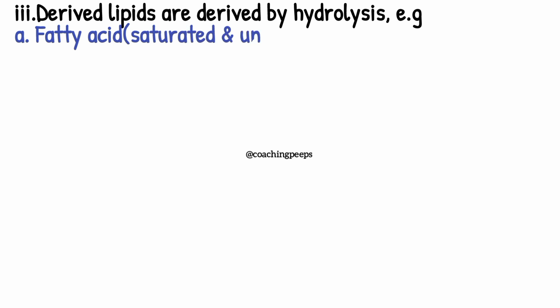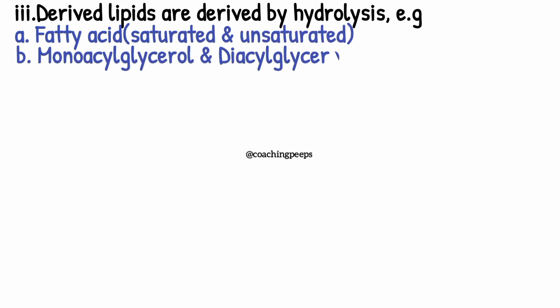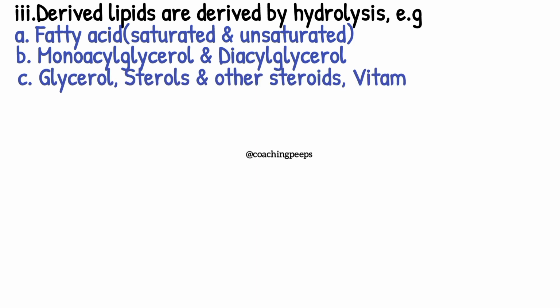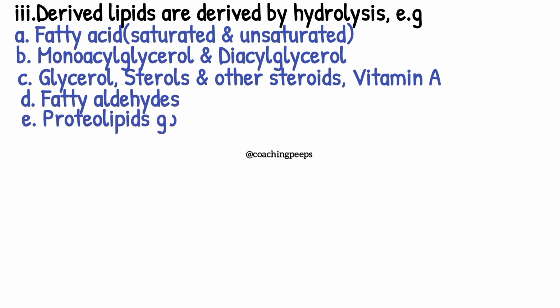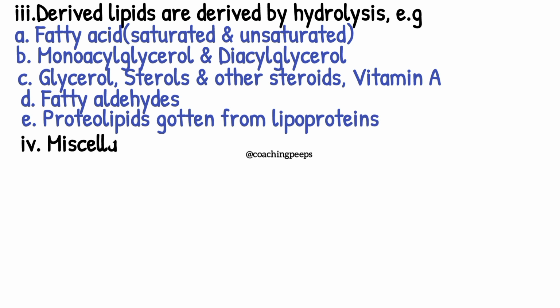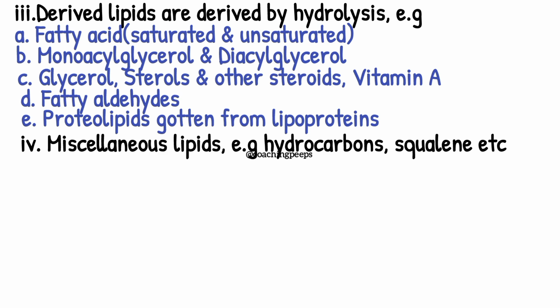Moving on to the third, we have derived lipids, which are derived by hydrolysis. Examples: fatty acids could be saturated and unsaturated. We have monoacylglycerol and diacylglycerol. We have glycerol, steroids, and other steroids could be vitamin A, and fatty aldehydes. And we also have protein lipids gotten from lipoproteins. Moving to the miscellaneous lipids, we have hydrocarbons, and so on.